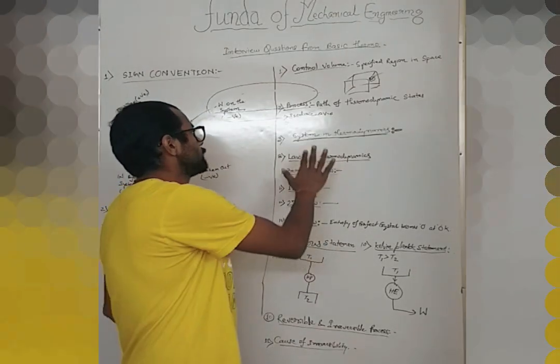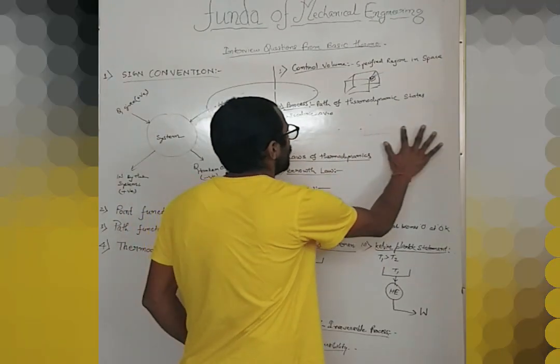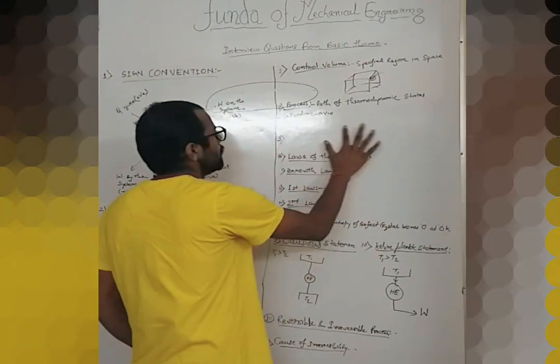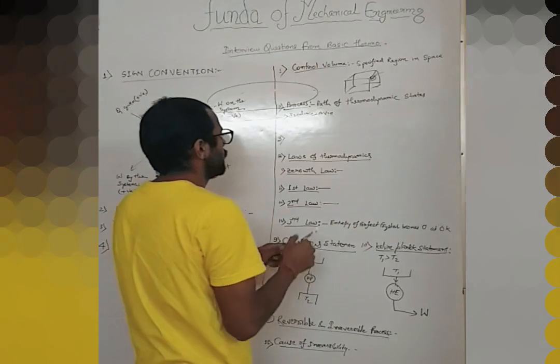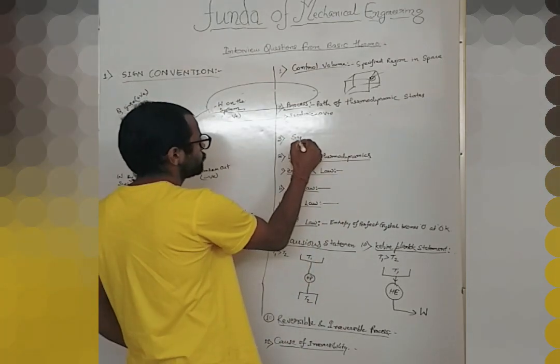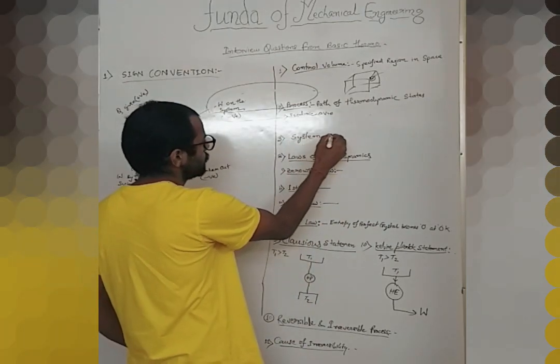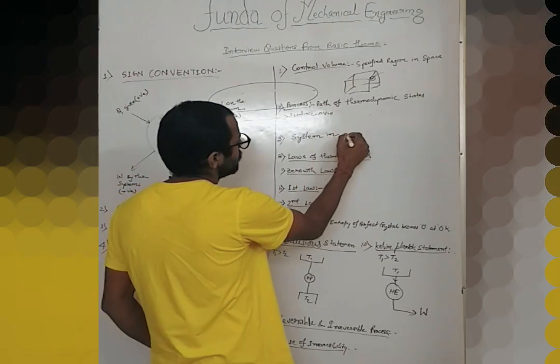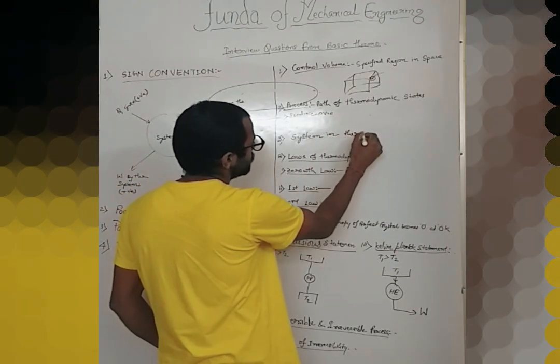The next question is system in thermodynamics. How many kinds of system are there in basic thermodynamics?